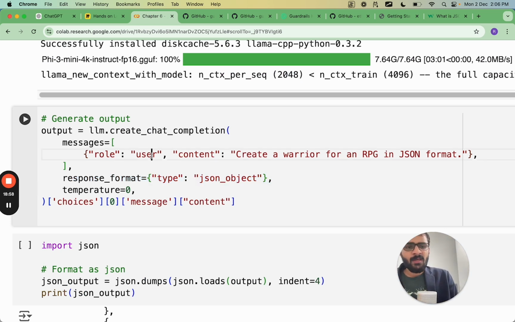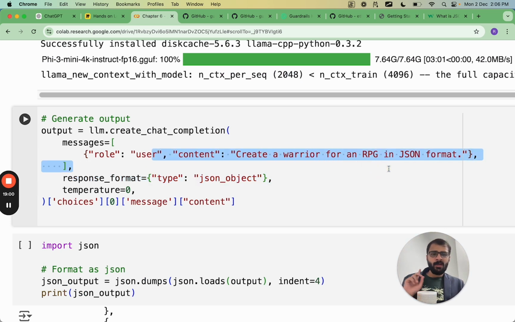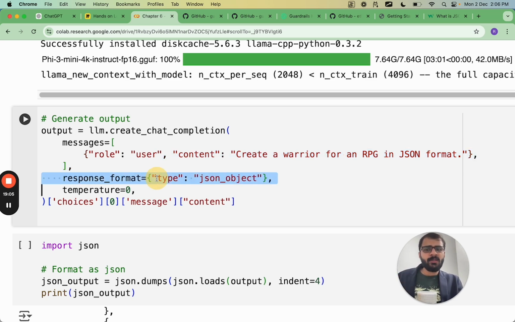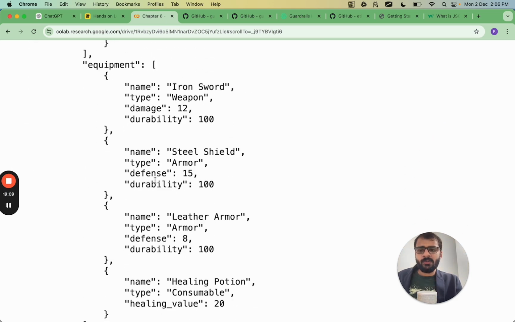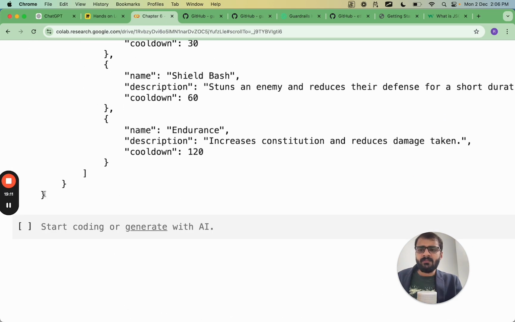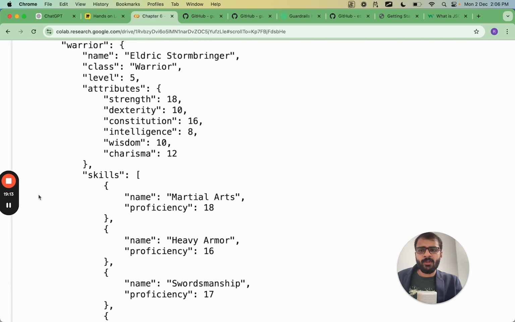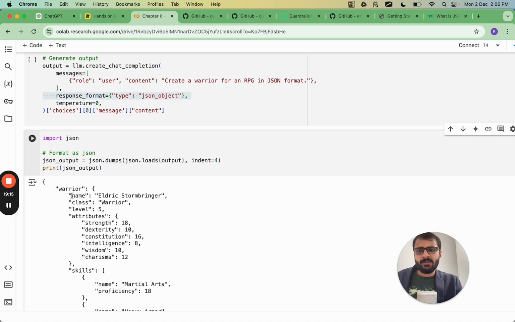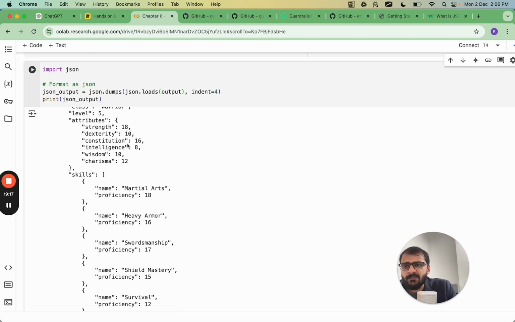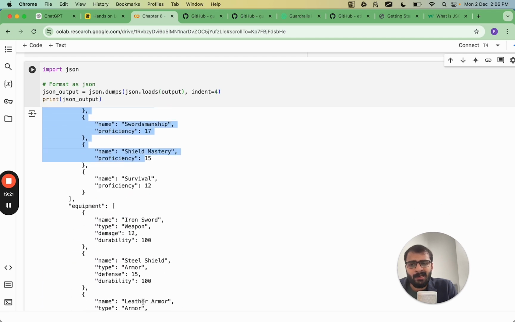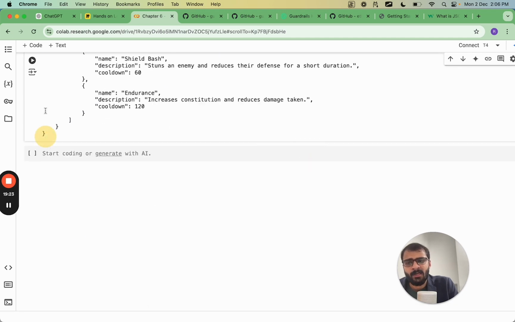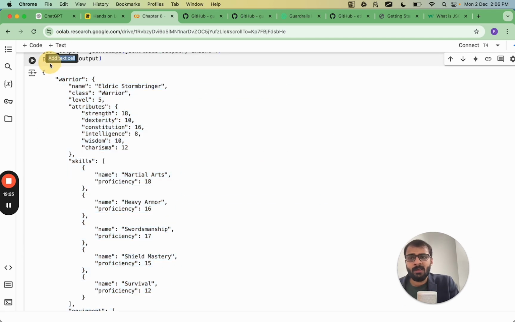So here you see this is not few shot, because we are not giving another example over here. We are just providing what we want the response format to be. That's it. And then here you see the response has been generated, and this is a very valid JSON response. It's a long response, but if you see the response from the start, it starts with a curly bracket and then it goes till the end, and at the end there is a closing curly bracket. So this is a very valid JSON response.